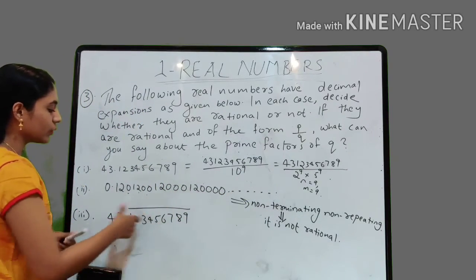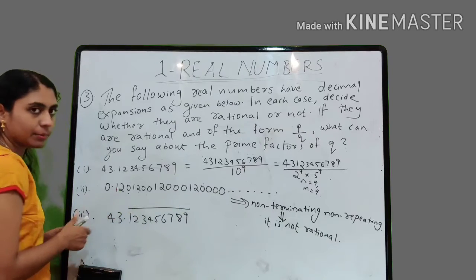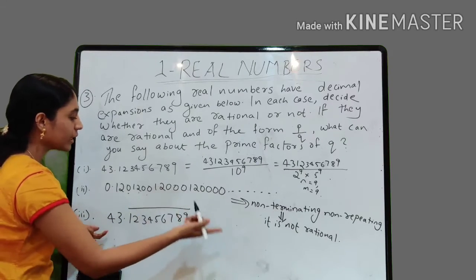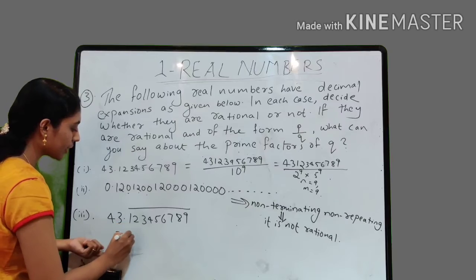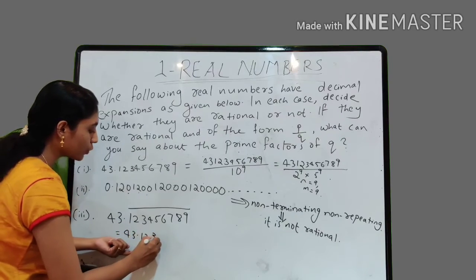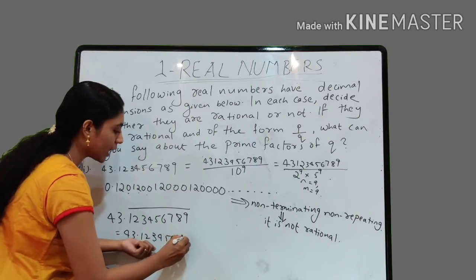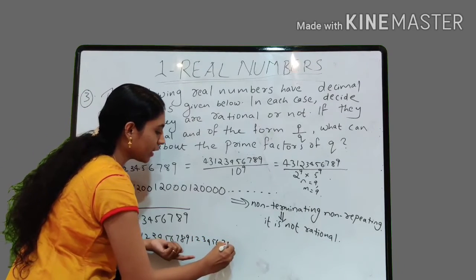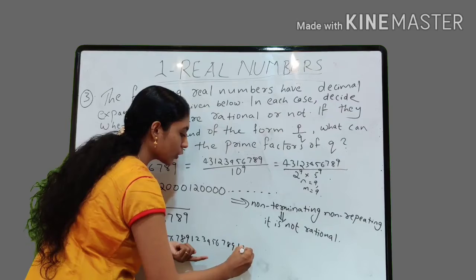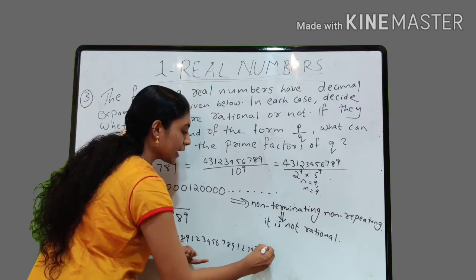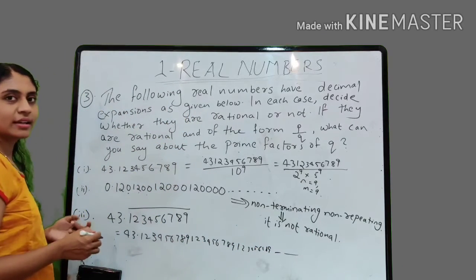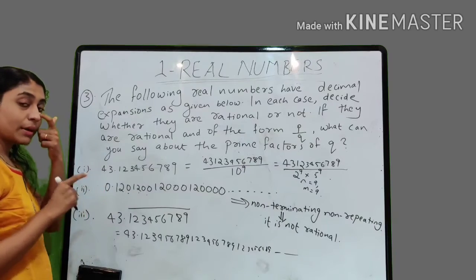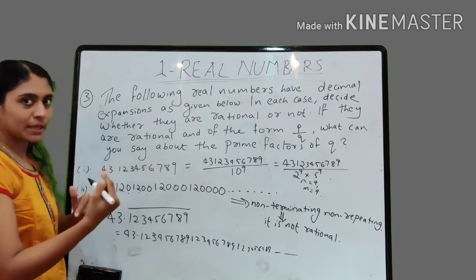And what about the third one? Here this bar means that after 9 it is again repeating. That is, this can be written as 43.123456789, after 9 again it will become 123456789, after 9 it again becomes 123456789, like that. That means it is a rational number but non-terminating repeating.